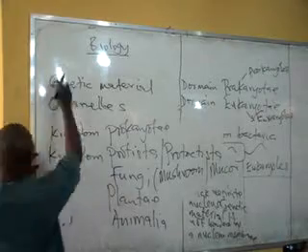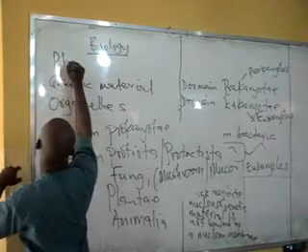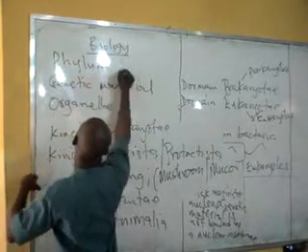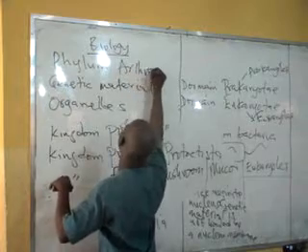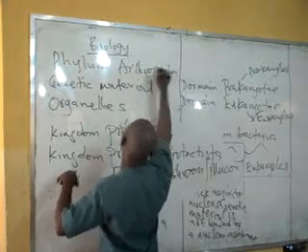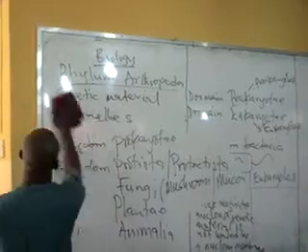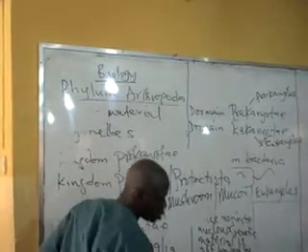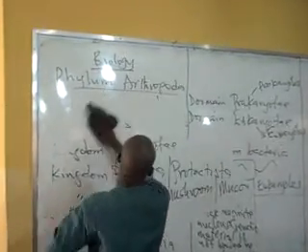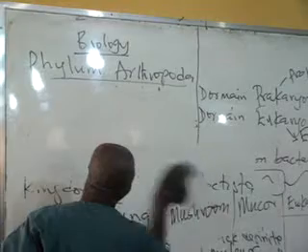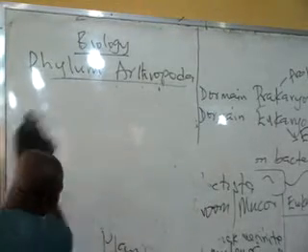Now, the phylum Arthropoda. Arthropoda is one of the phyla under the kingdom Animalia.